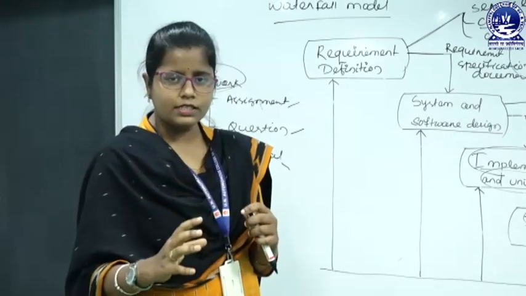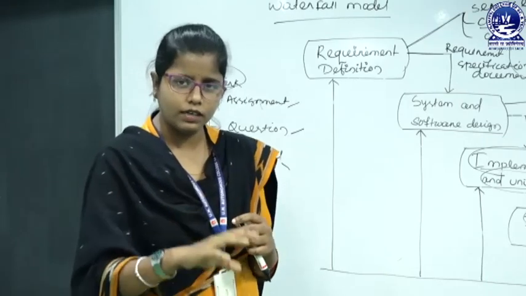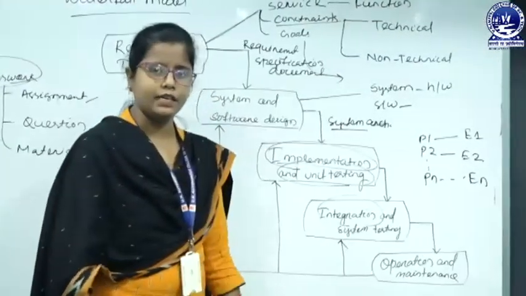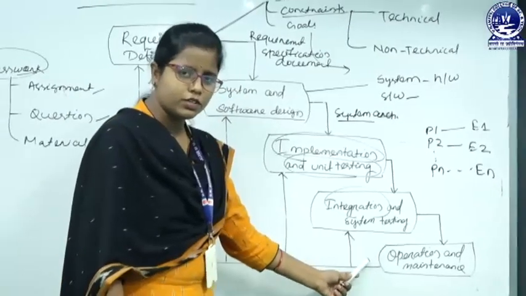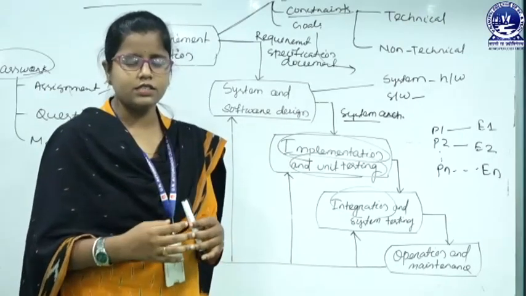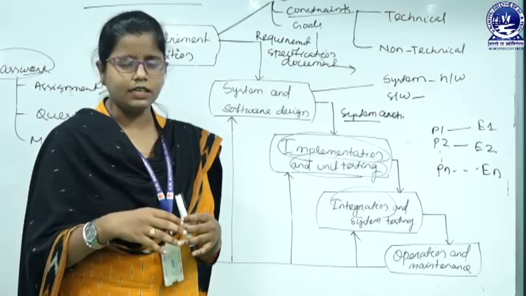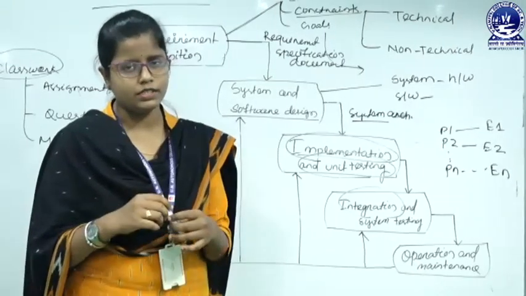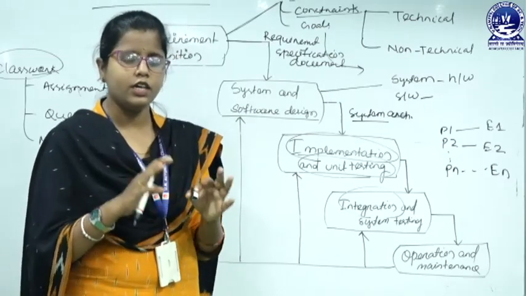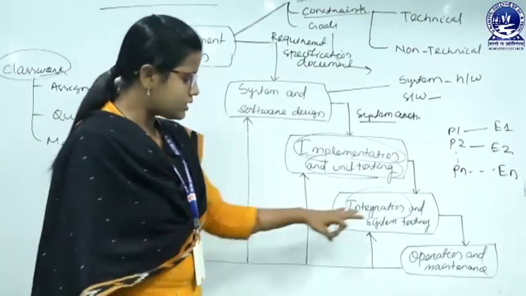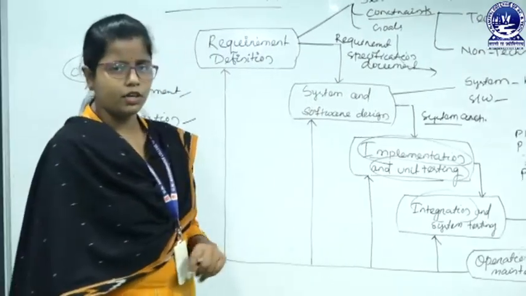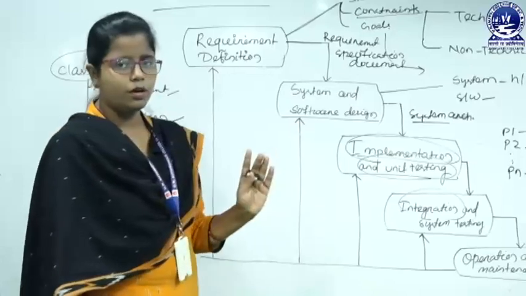When the software is ready and we have delivered the software to our customer, then the software enters the maintenance phase, that is the operation and maintenance phase. Here we have delivered the software solution to the customer or to the end user. Then according to the user's changes, or if any changes are needed, we can accommodate all those changing needs. So, there should always be some maintenance engineers available to accommodate those users' changing needs. So, this is the operation and maintenance phase, this is the last phase. So, this is the basic waterfall model. We have to strictly follow all the phases.